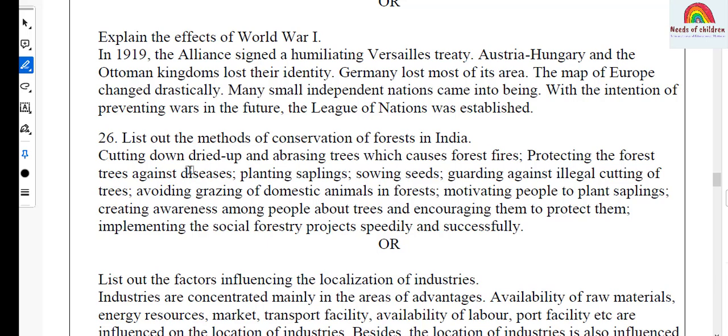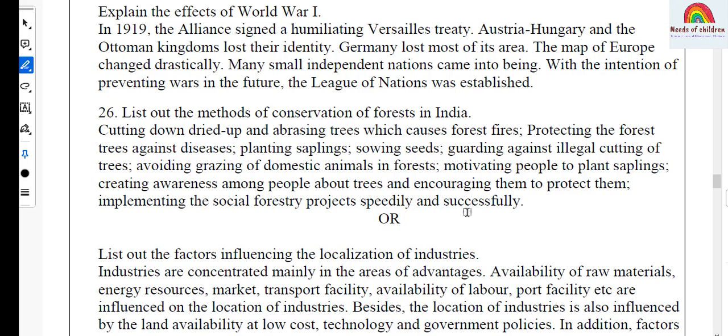And the answer, cutting down dried up and obsolete trees which cause forest fires, protecting the forest trees against diseases, planting saplings, sowing seeds, guarding against illegal cutting of trees, avoiding grazing of domestic animals in forests, motivating people to plant saplings, creating awareness among people about trees and encouraging them to protect them, implementing the social forestry projects speedily and successfully.